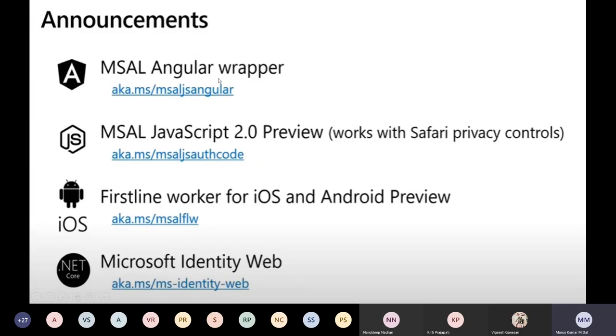Like the MSAL Angular wrapper is released, and it's available for Angular and for JavaScript 2.0. Microsoft Identity Web, so it's quite interesting, this one. From .NET Core 3.0 onwards, or 3.1, we can use Microsoft Identity Web. They have released their own authentication method, and it's quite simple to use.